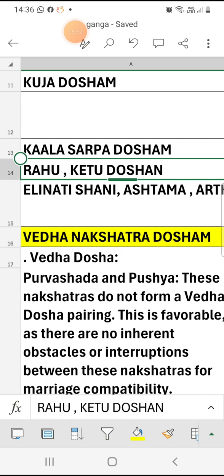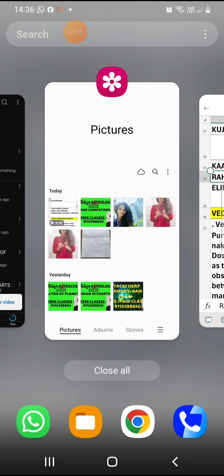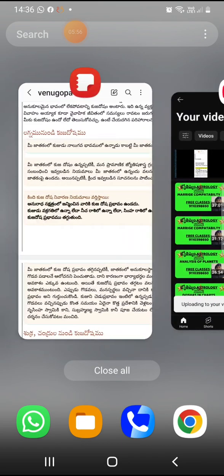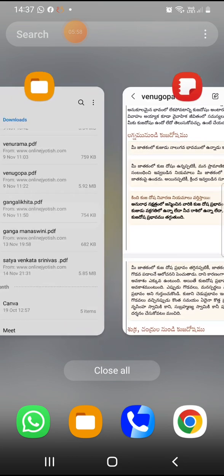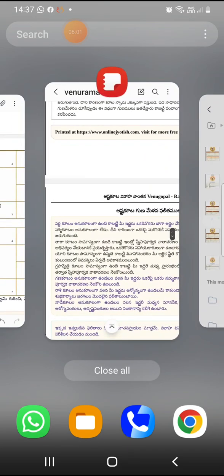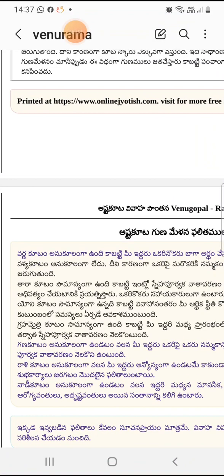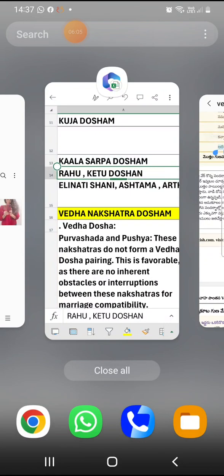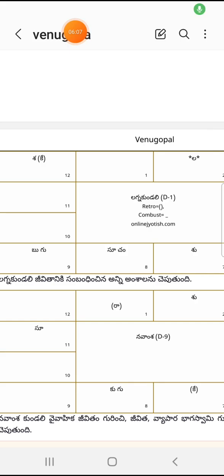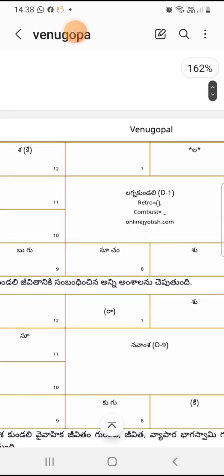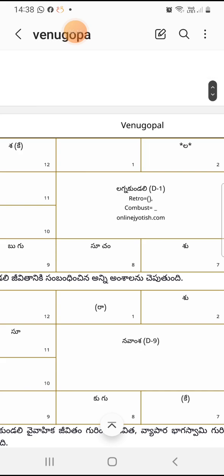Come to the chart, we will see the charts. Any chart, one chart we need to see: Elinati Shani, Ashtama Shani, Ardhashtama Shani.